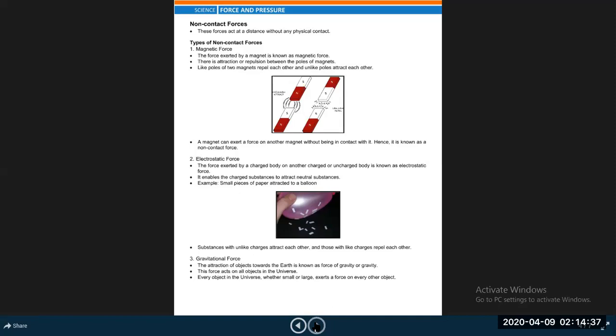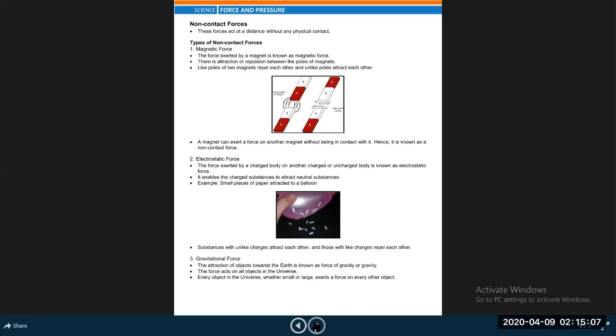So, types of non-contact force: magnetic force, first one. The force exerted by a magnet is known as magnetic force. Force exerted by a magnet on another magnetic object or another magnet is called magnetic force. There is attraction or repulsion between the poles of the magnets. Therefore, magnetic force could be attractive or repulsive.